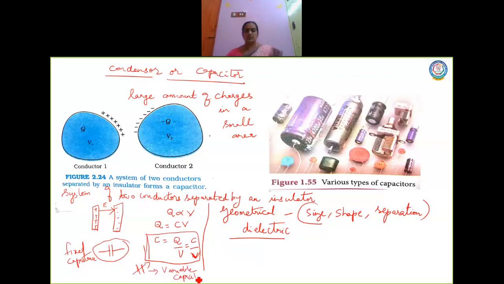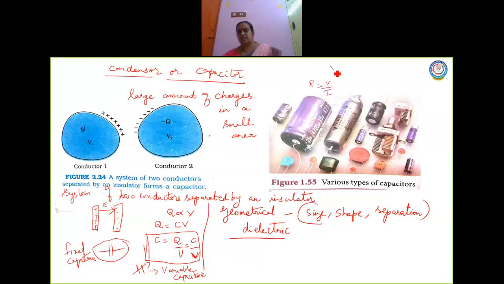Now this equation resembles the equation with respect to a resistance. You remember the equation of resistance when you studied Ohm's law in 10th standard. All these are considered to be passive components of a circuit. We talked about resistors in 10th standard. You read about what is called a resistor, resistance. Now the formula for resistance is R is equal to V by I.